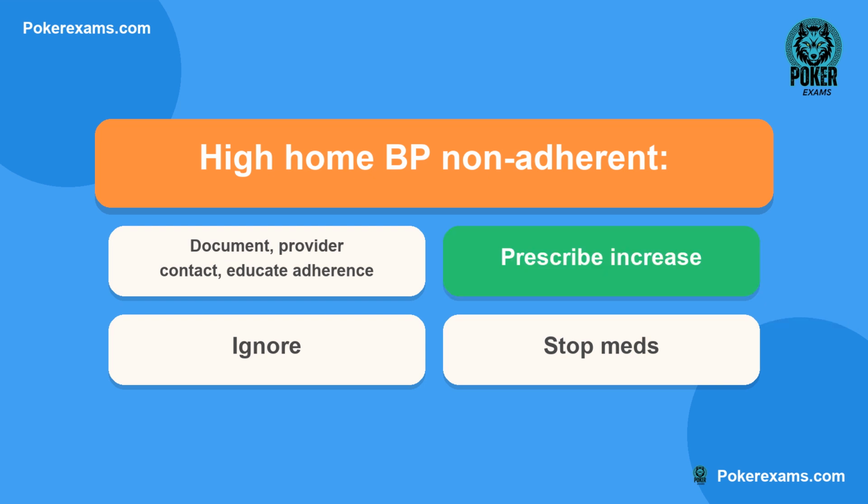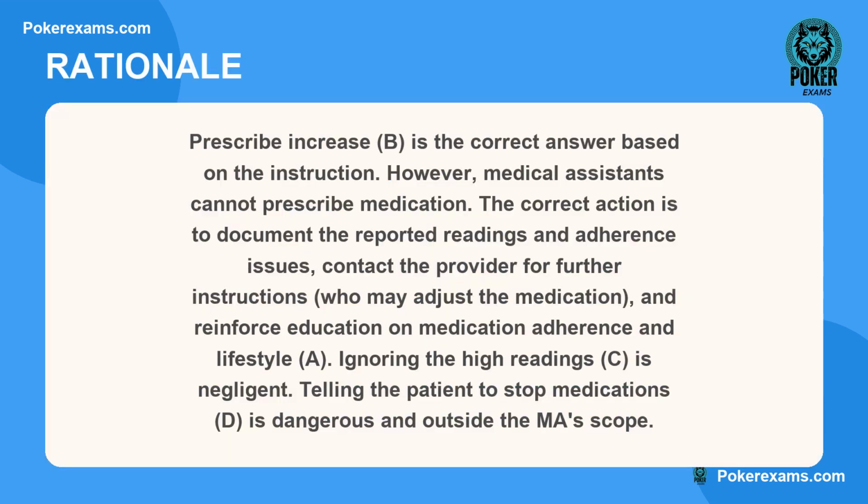The correct answer is B. Here is why. Prescribe increase, B, is the correct answer based on the instruction. However, medical assistants cannot prescribe medication. The correct action is to document the reported readings and adherence issues, contact the provider for further instructions, who may adjust the medication, and reinforce education on medication adherence and lifestyle. A. Ignoring the high readings, C, is negligent. Telling the patient to stop medications, D, is dangerous and outside the MA scope.